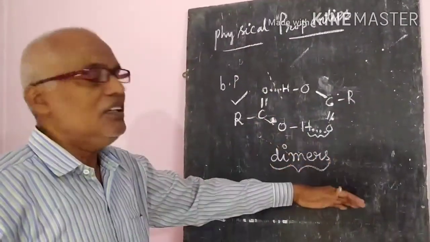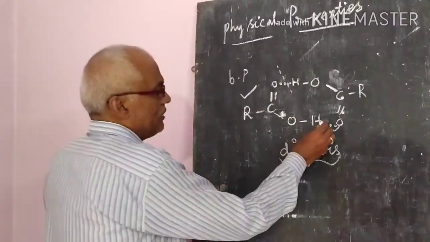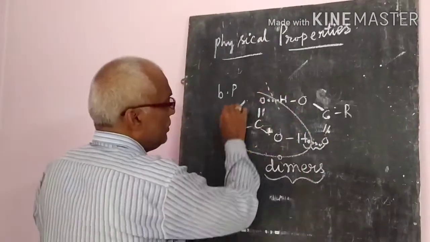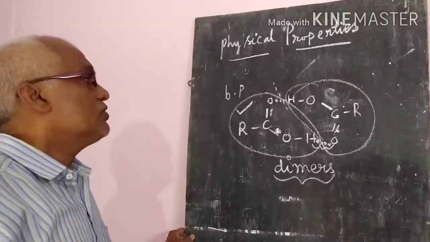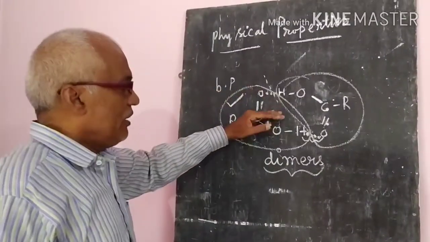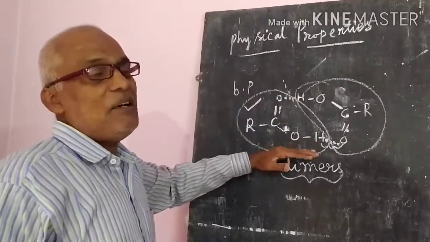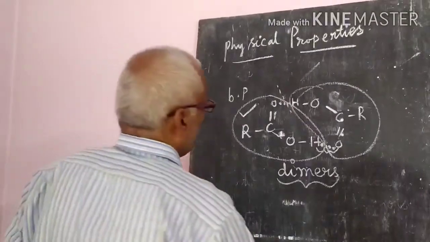Not only that, the interaction is intermolecular hydrogen bonding; this is one molecule, this is another molecule, and intermolecular hydrogen bonding is forming. So that's why the boiling points are higher. Even in the vapor phase, these act like dimers, so their boiling points are very high. This is the important point.